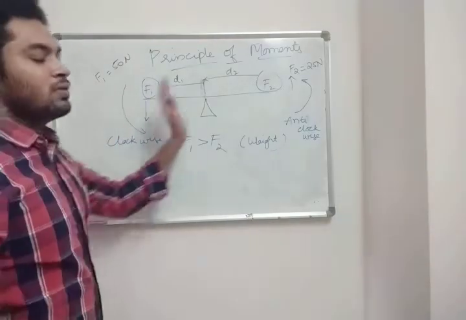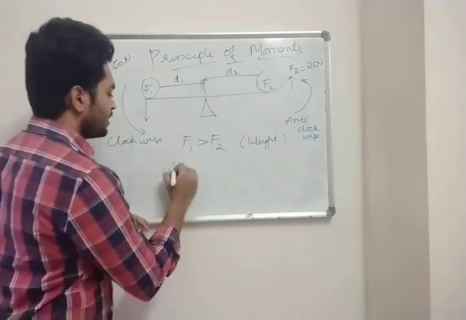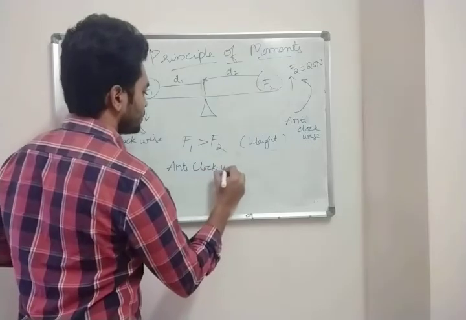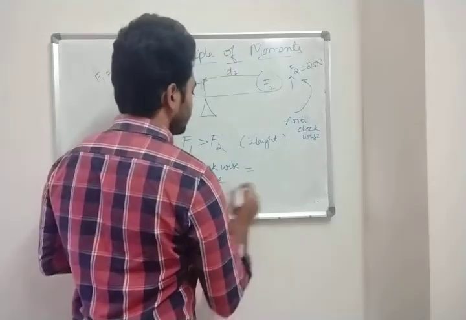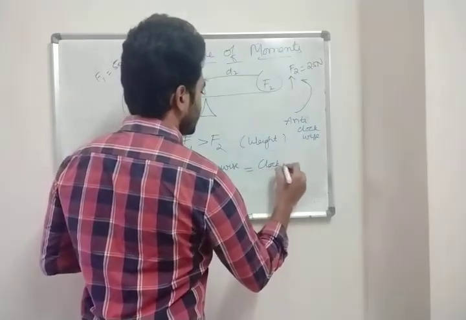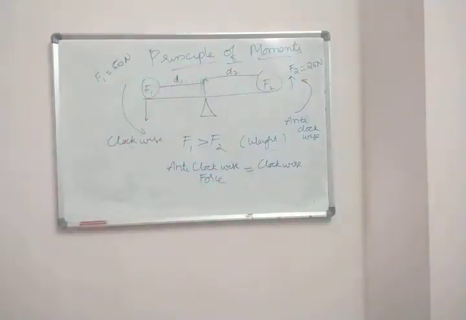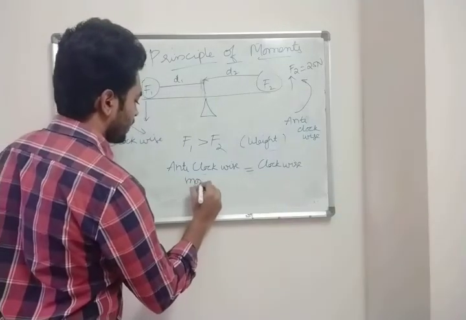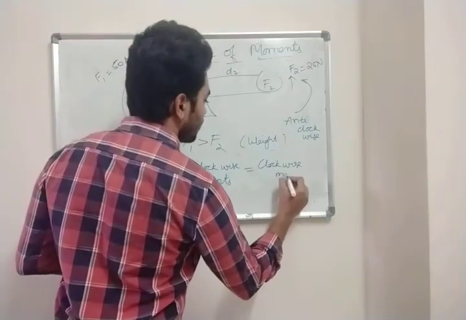So now what the principle of moments is going to tell is anti-clockwise moments equal to clockwise moments.